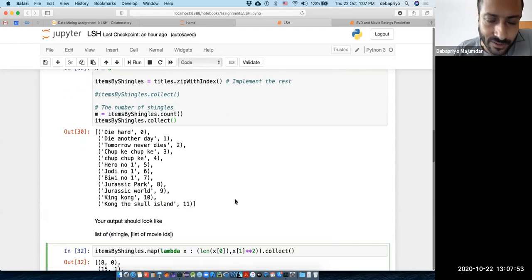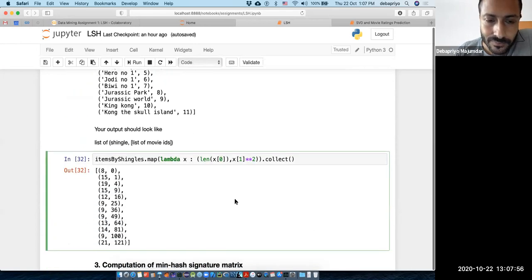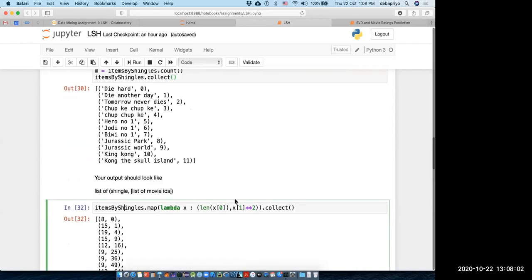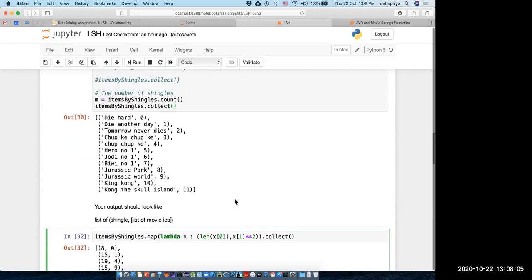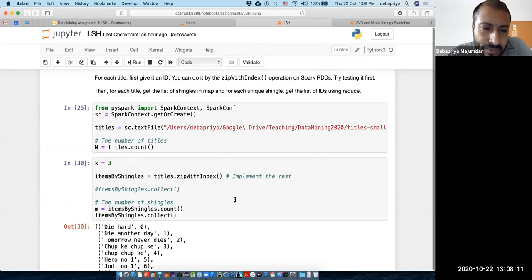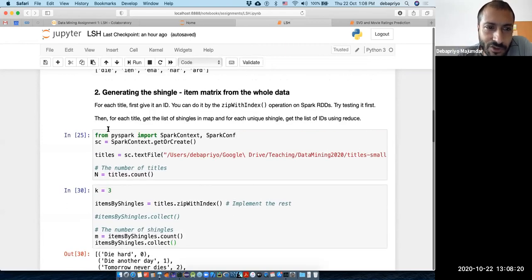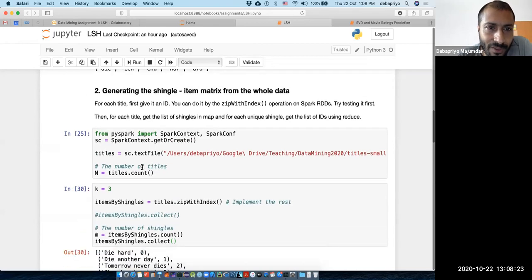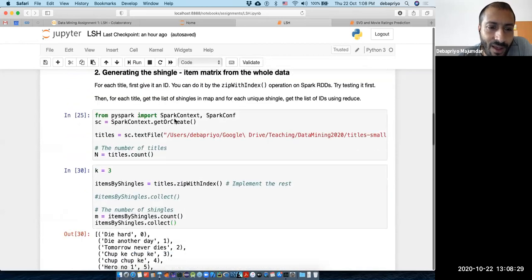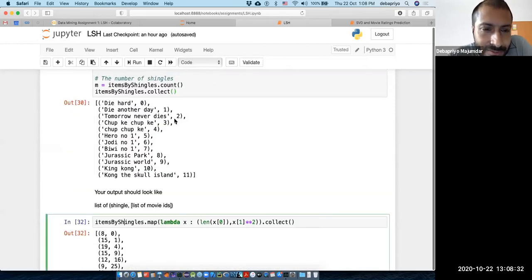Okay, any other question? Sir, as here we are taking k equals 3, that is the 3-shingle, so we have to do this for every shingle, like starting from 2, 3, 4? No. That's just a hyperparameter, right? I mean, k equal to 3, how many hash functions. Ideally you should put down all your parameters up here. Okay, maybe that's a good suggestion. Maybe up here I will do that. I'll just define your parameters, and then you can run it and experiment a bit and see which gives you the most intuitive result, right?